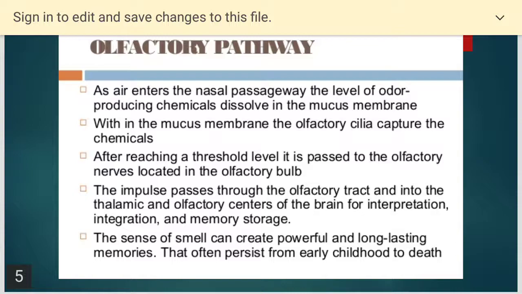The impulse passes through the olfactory tract and into the thalamic and olfactory centers of the brain for interpretation, integration and memory storage. Yes, we can recall the smell from memory. The sense of smell can create powerful and long-lasting memories that often persist from early childhood to death.